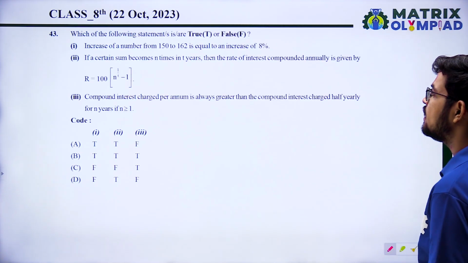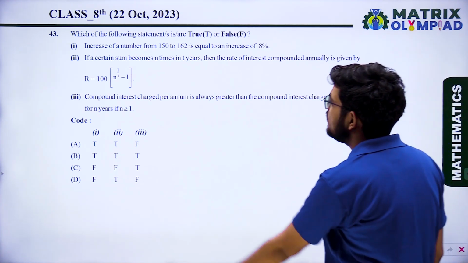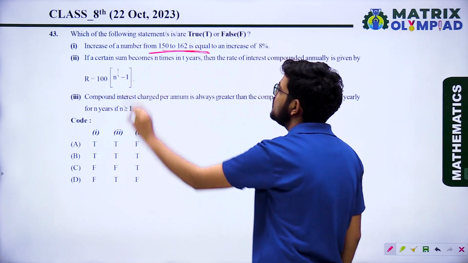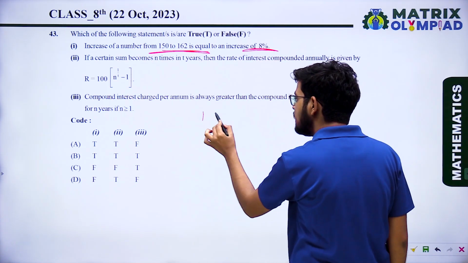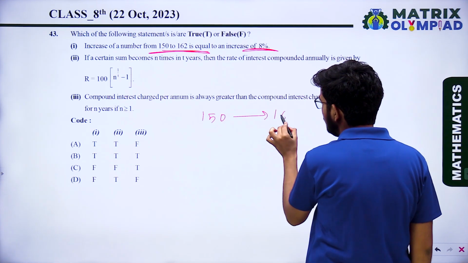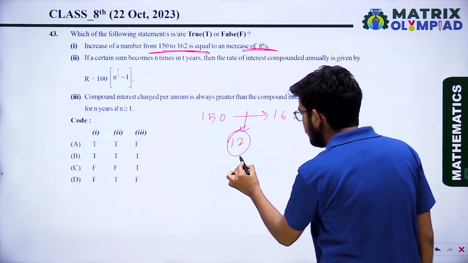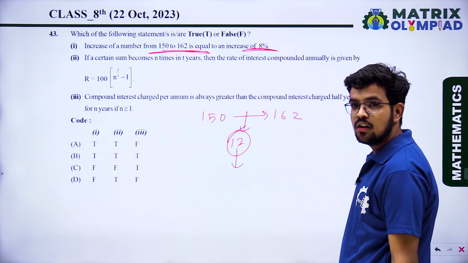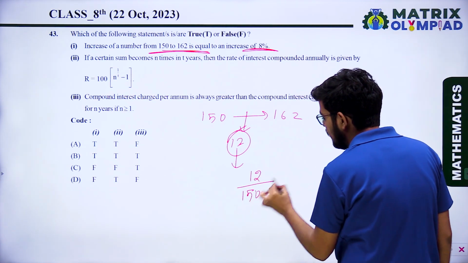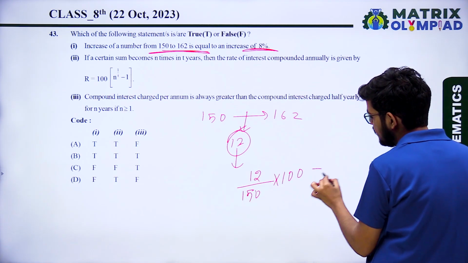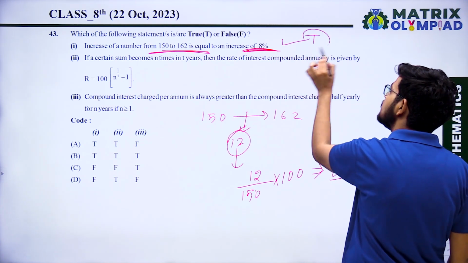Okay, question 43. Which of the following statements are true or false? Increase of a number from 150 to 162 is equal to an increase of 8%. A number increases from 150 to 162, so the increment is 12. And what is the percent? 12 upon 150 into 100. That is 8%, and here it is saying 8%. So yes, it is true.